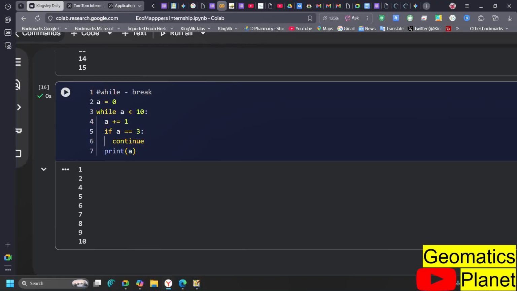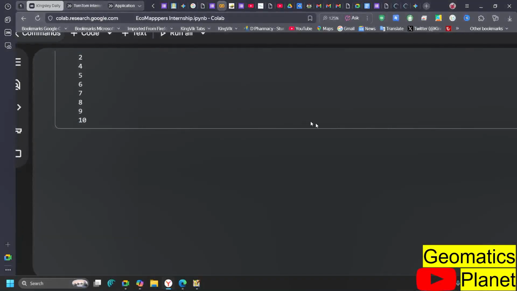You can work with break, you can integrate it, and then in that particular order. So this is a way you can work with while. Like I said, while is used as long as the statement is true, that particular statement will keep on executing.